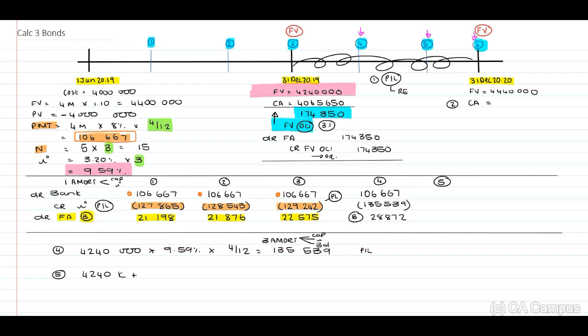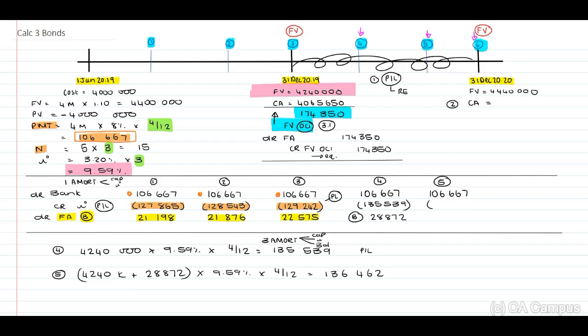Therefore, if I now need to calculate my interest for the 5th period, this will be 4,240,000 plus the 28,872 times 9.59% times 4/12, and this will be an amount of 136,462. Again, include your journal 106,667.